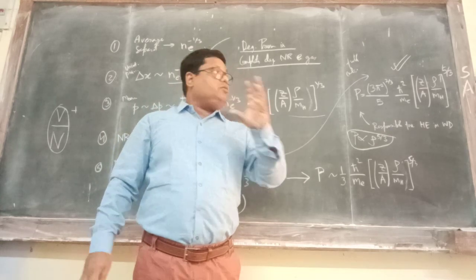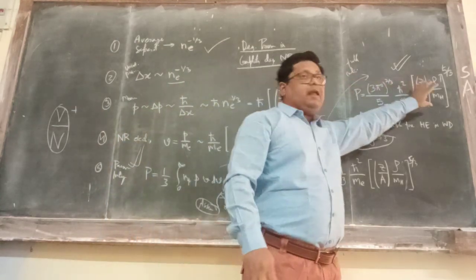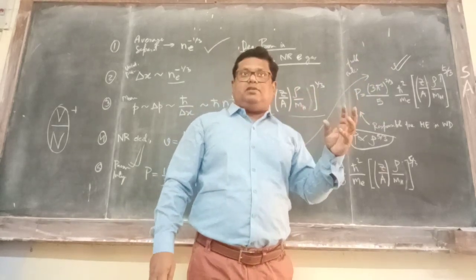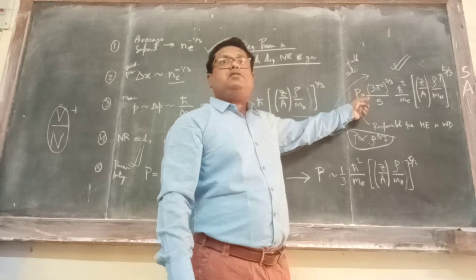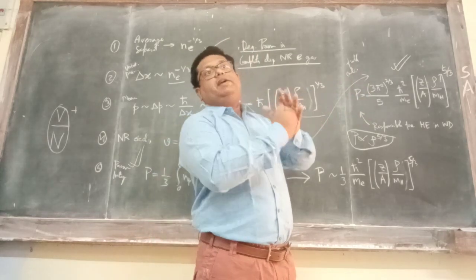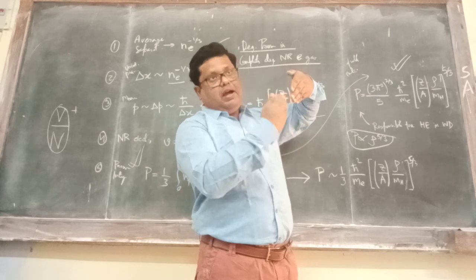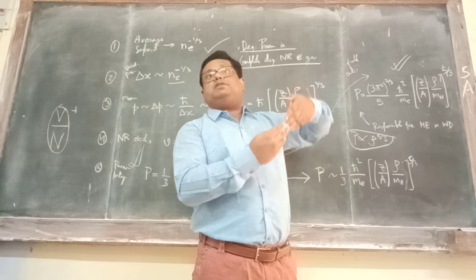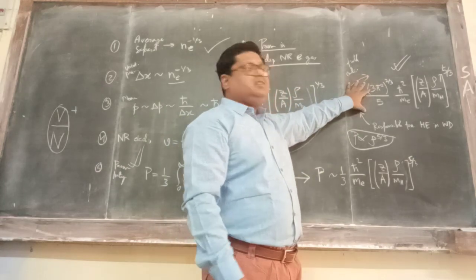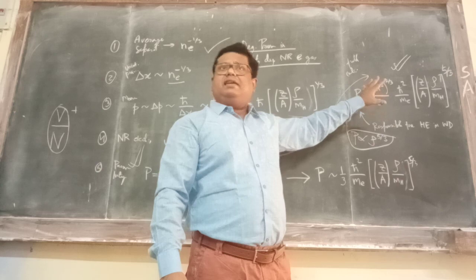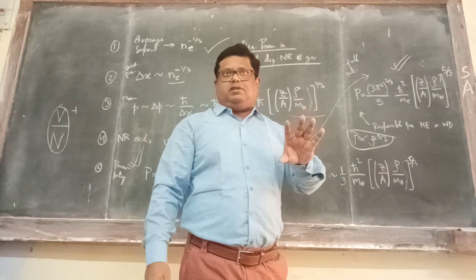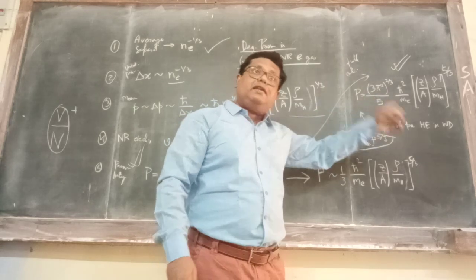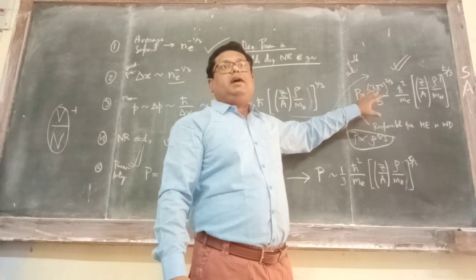But if you find out the value, you will see that this value is much higher compared to the gas pressure. And since it is higher, this is the one which is responsible for going against the gravity, right? So now previously it was just your gas pressure, now it is degeneracy pressure plus gas pressure, but this degeneracy pressure is much larger than gas pressure. So we are not talking about gas pressure anymore, since this is much more important here. It is the one which is really responsible for maintaining the hydrostatic equilibrium.